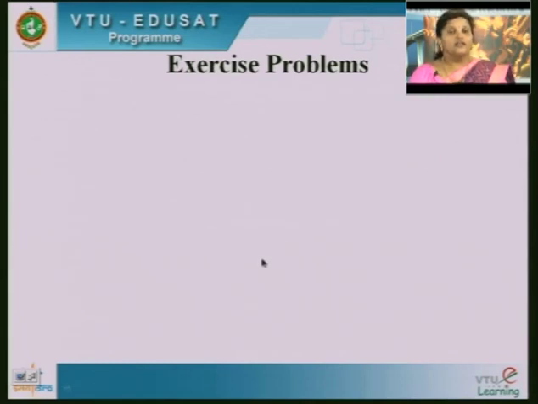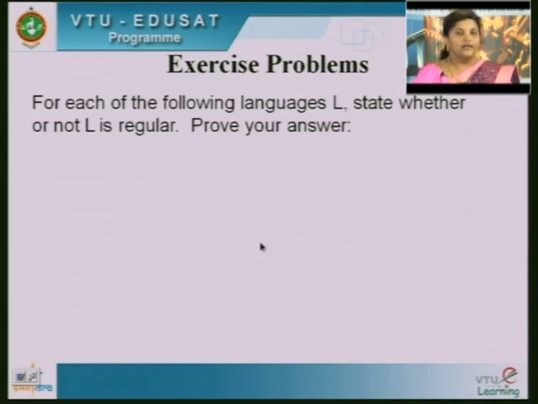Next, let us see some of the exercise problems. At the end of the chapter, there are plenty of problems already taken up on regular expressions and then regular grammars. This is the last chapter, the 6th chapter, on regular and non-regular languages. Here he will be giving the language, and you should state whether the language is regular or not.